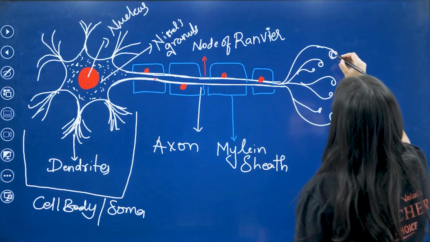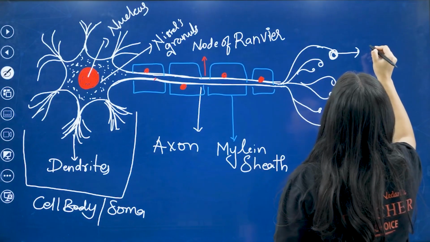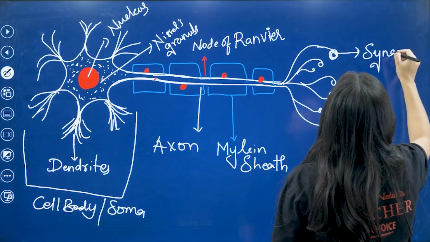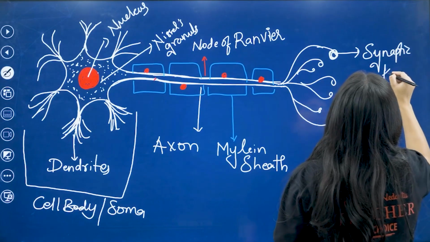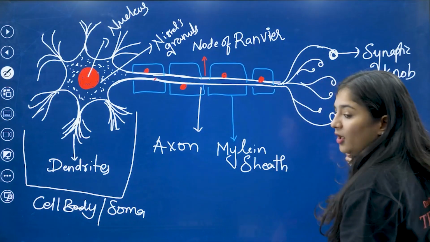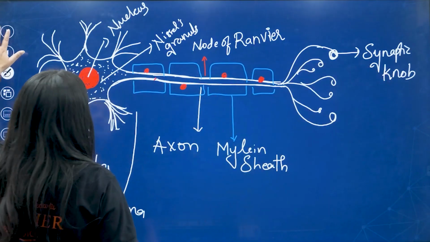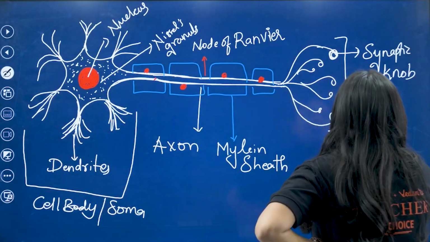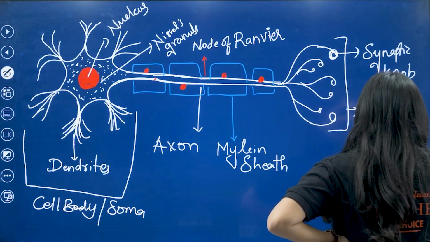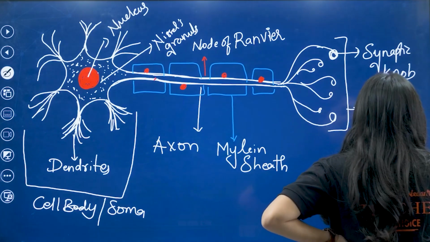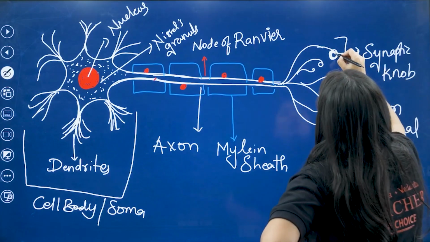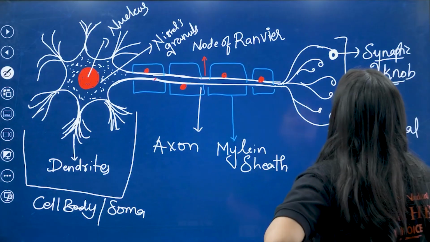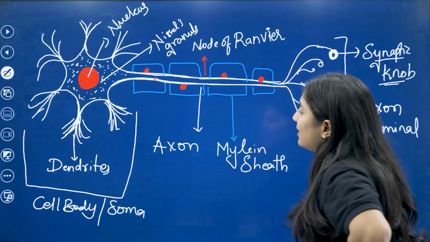Okay, so the axon is done, then it is extending to the end part. We call this the synaptic knob, and this entire part we call the axon terminal. This small bubble-like structure we call the synaptic knob. So my dear kids, this is all about the neuron.